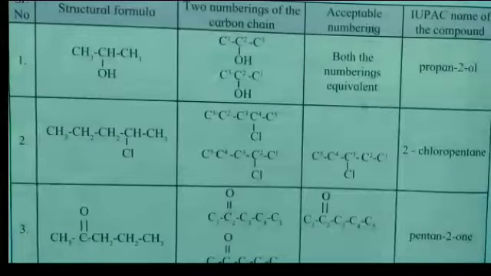In the second step, if the structural formula contains a functional group, replace the last letter E of the parent name by the condensed name of the functional group as a suffix. The condensed name of the functional group halogen is always attached as a prefix.